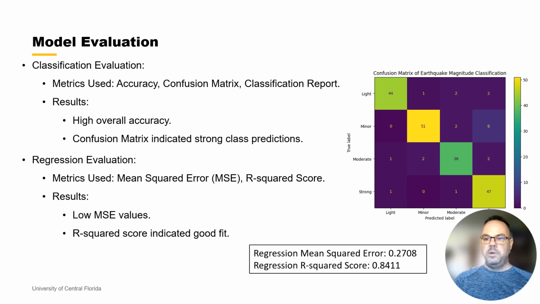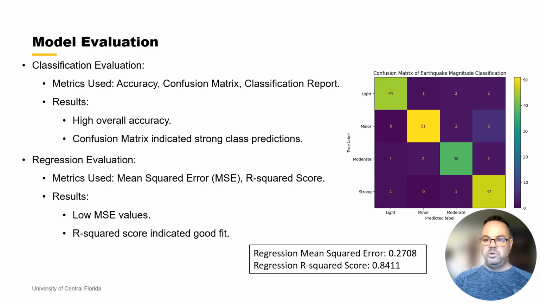After training the models, I evaluated their performance using the appropriate metrics. For a classification model, I used a confusion matrix to assess its ability to correctly classify earthquake magnitudes. The high values along the diagonal indicate accurate predictions. Misclassifications were minimal and mostly occurred between adjacent categories, which is understandable given their similarities.